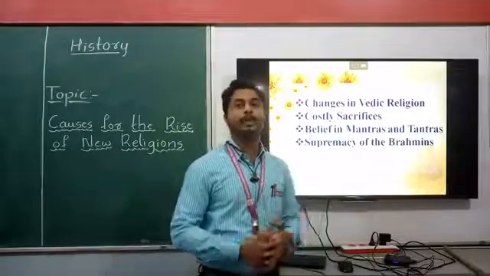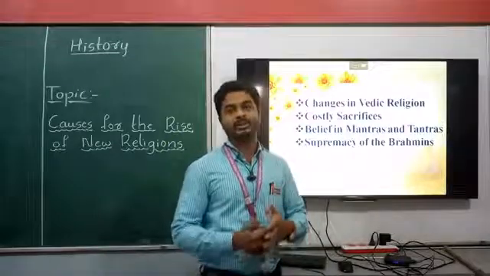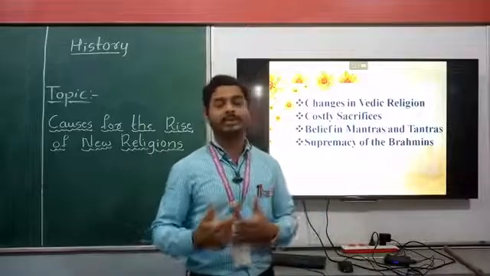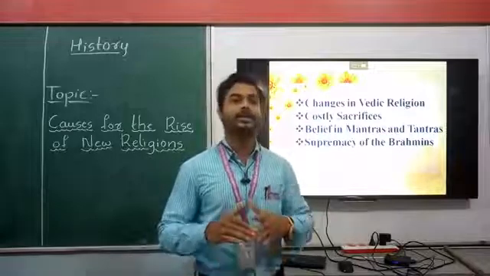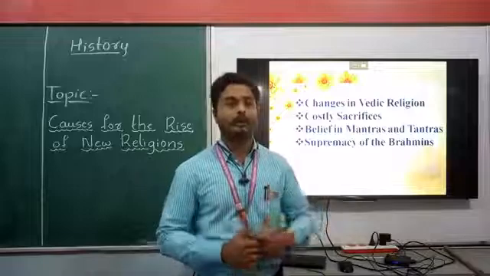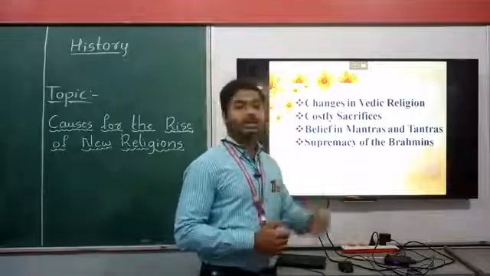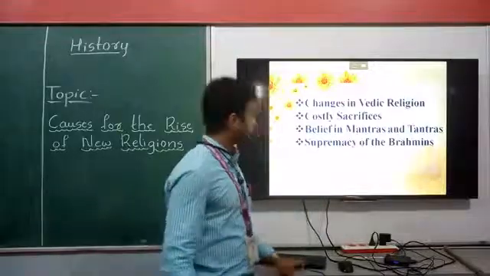The common people could not bear those situations, because Vaishyas and Shudras were considered lower category people and were not getting any profits regarding the Vedic religion.